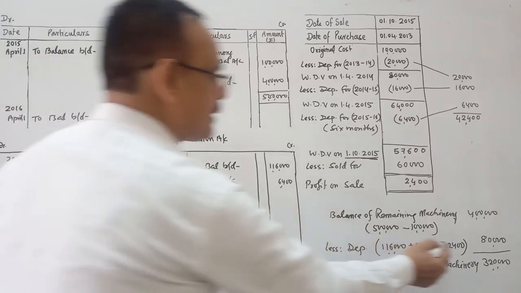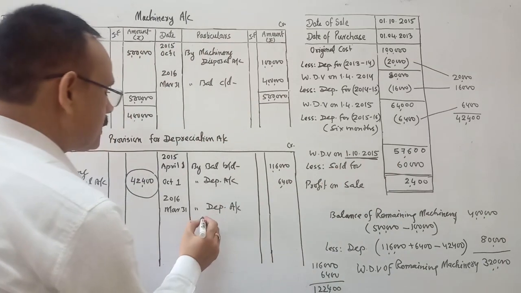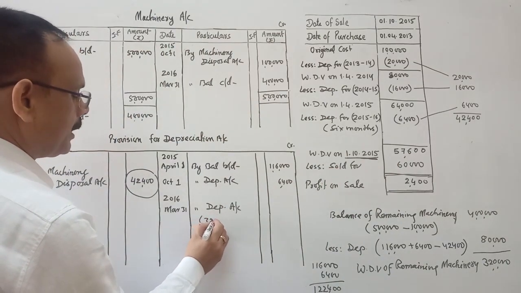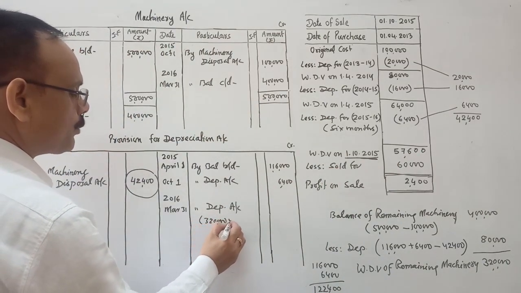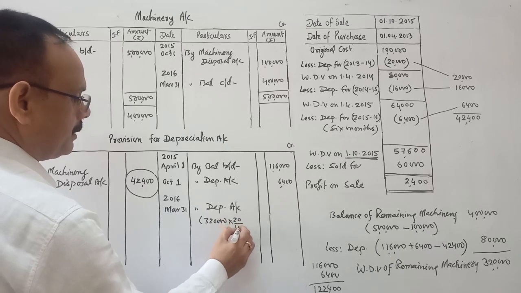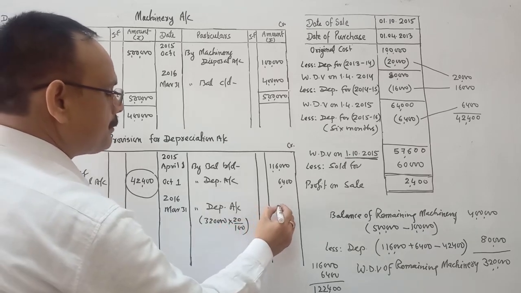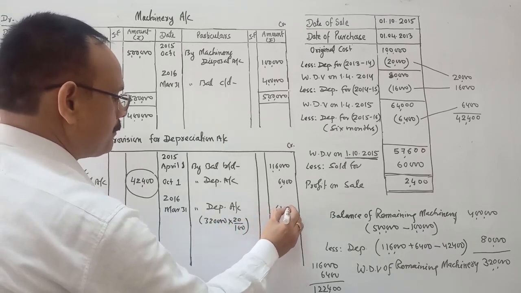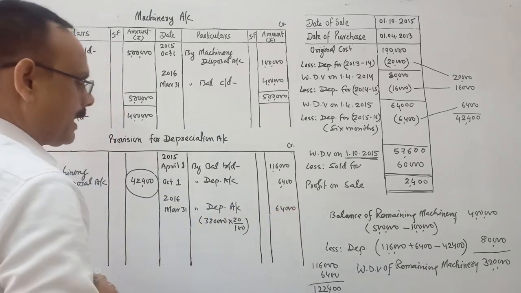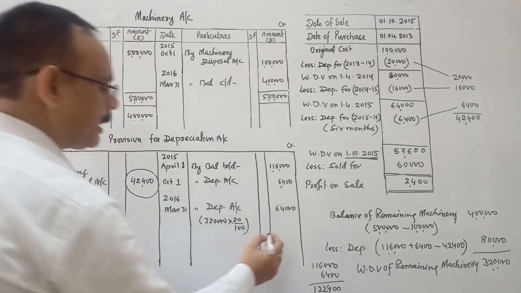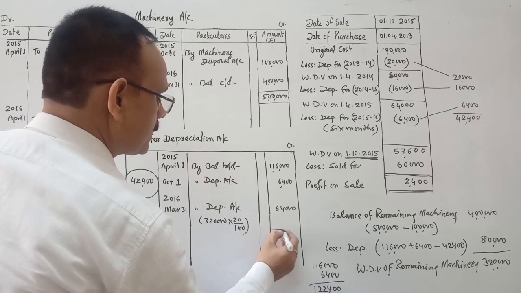So we'll calculate the depreciation on this machine, 3,20,000 into 20%. So it is 64,000. So we'll do the total.